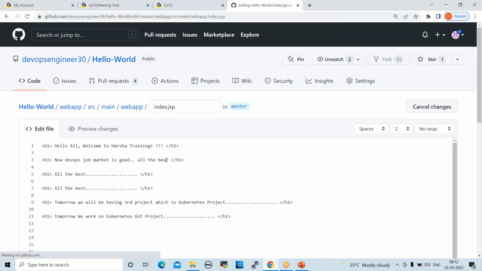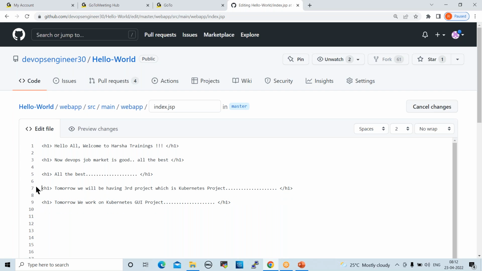I just want to remove these lines. See here, simple Java code for understanding only.